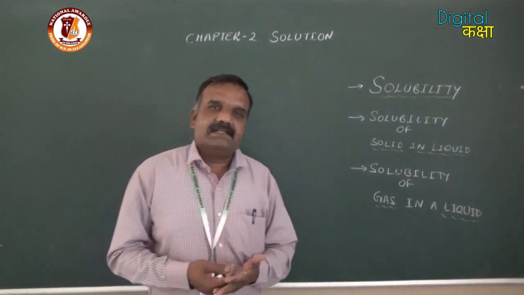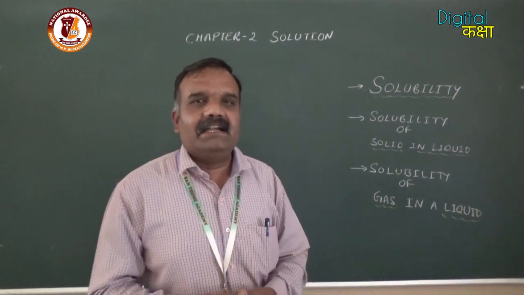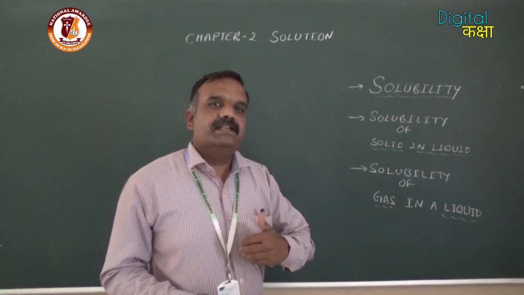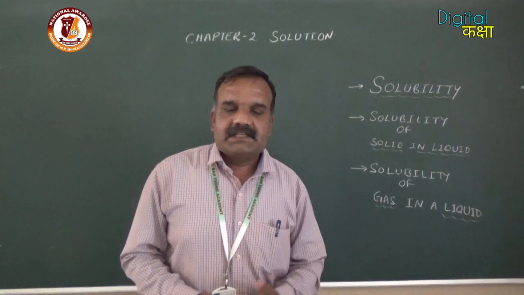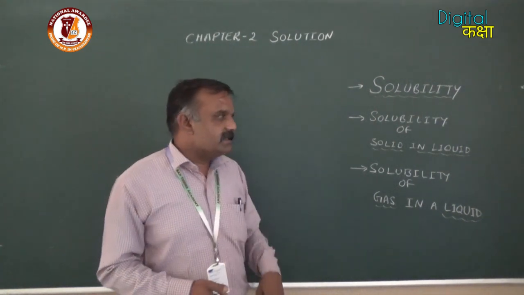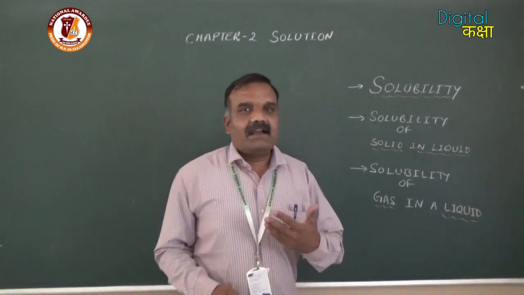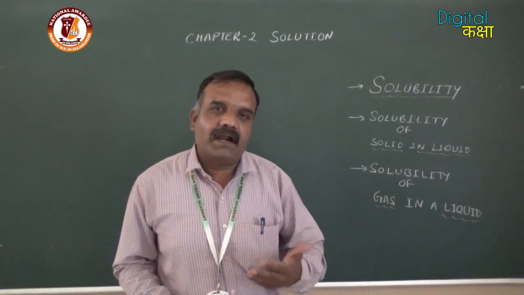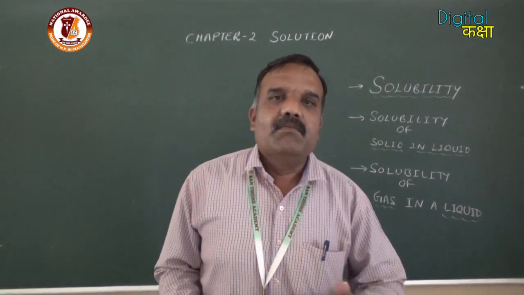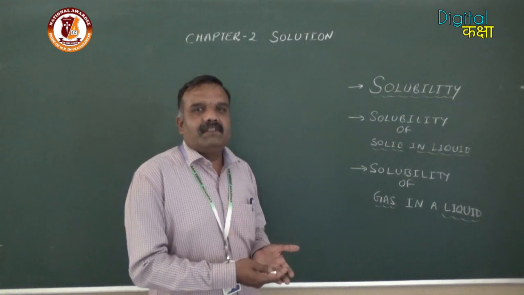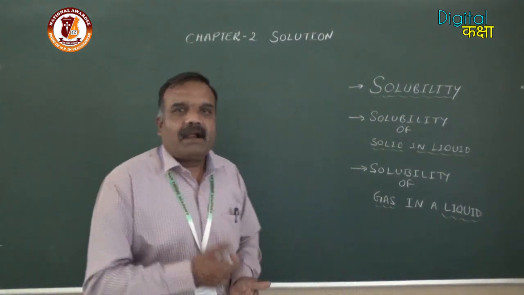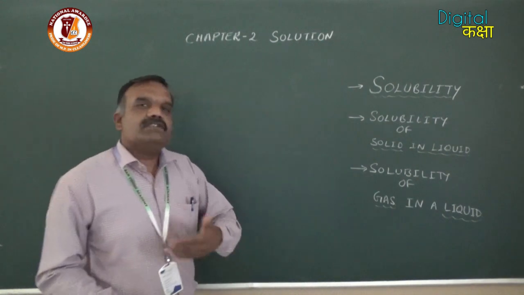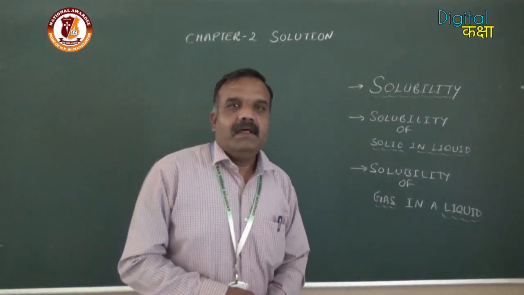Those gases which on compressing easily get liquefied have more solubility in liquid in comparison to others. Similarly, gases like ammonia and hydrogen chloride have more solubility because they react with water to form a bond or hydrogen bond, as you know. So their solubility is more.